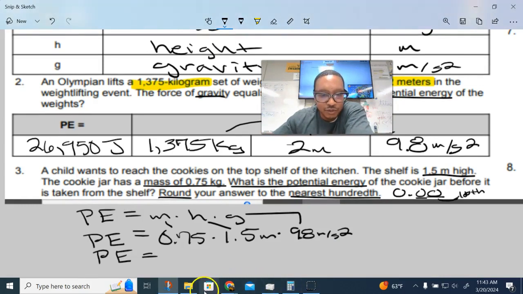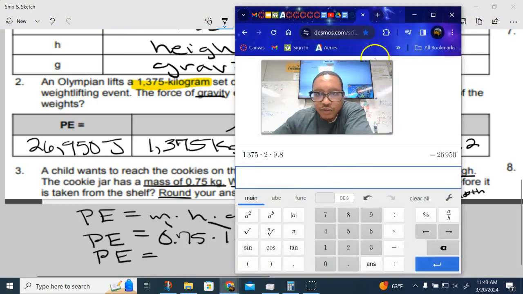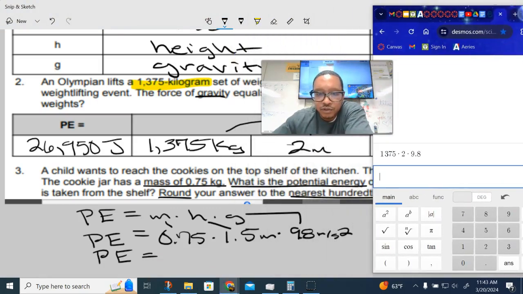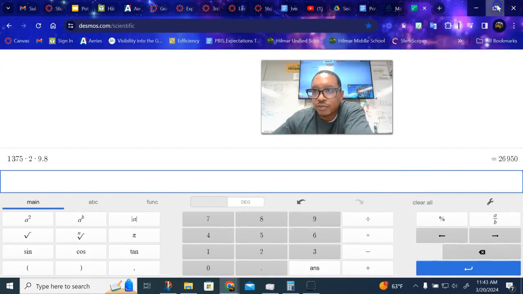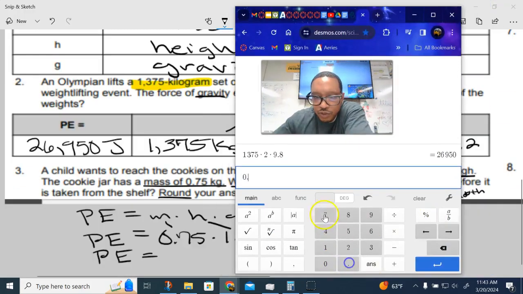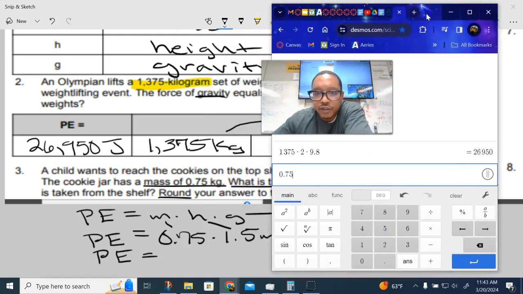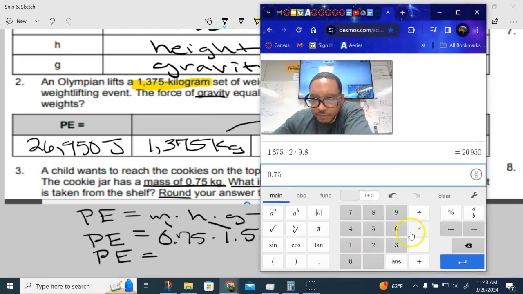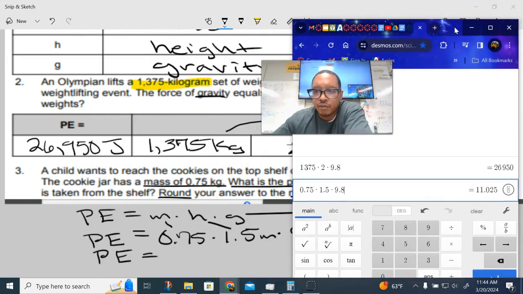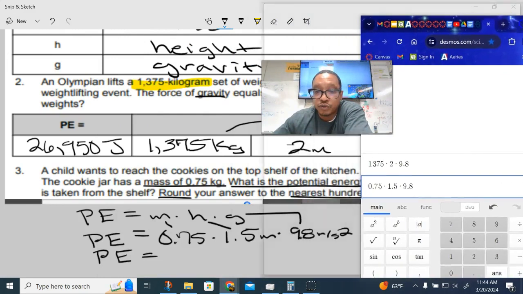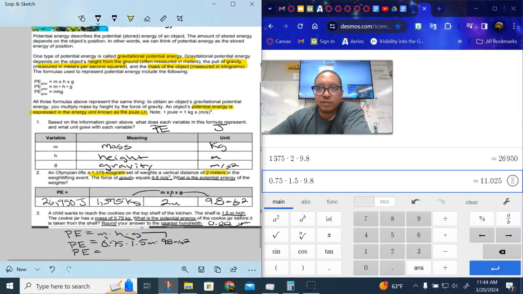Can I not pull up the calculator? What's going on? Oh, I need my Desmos calculator. Where's it at? There it goes. So then I got 0.75 times 1.5 times 9.8. That's my gravity. And the answer is 11.025. Okay. So let's go back to this.